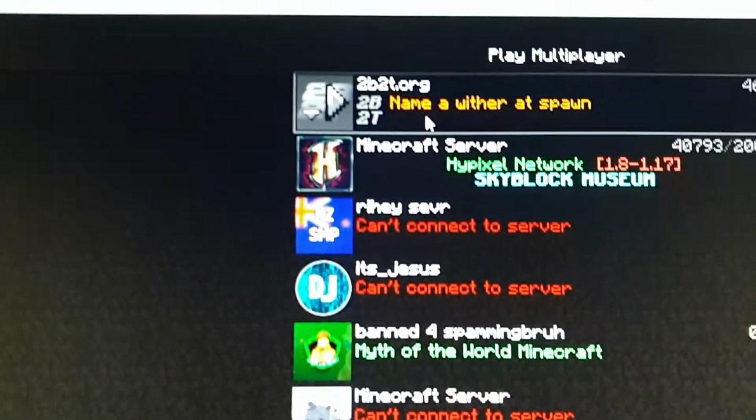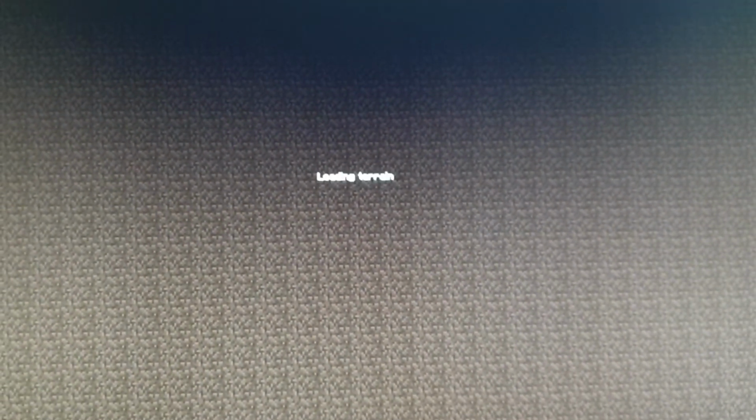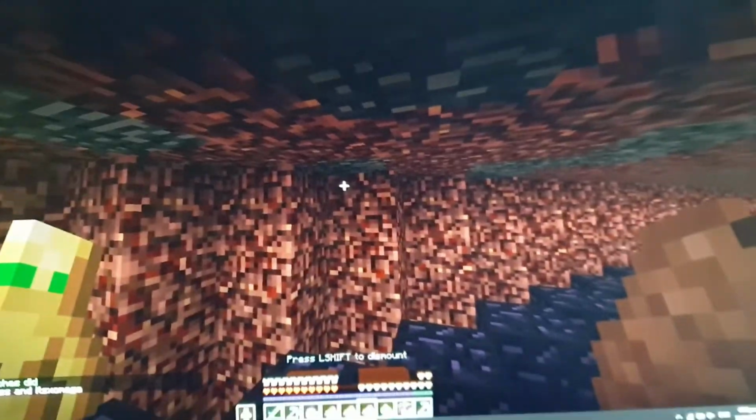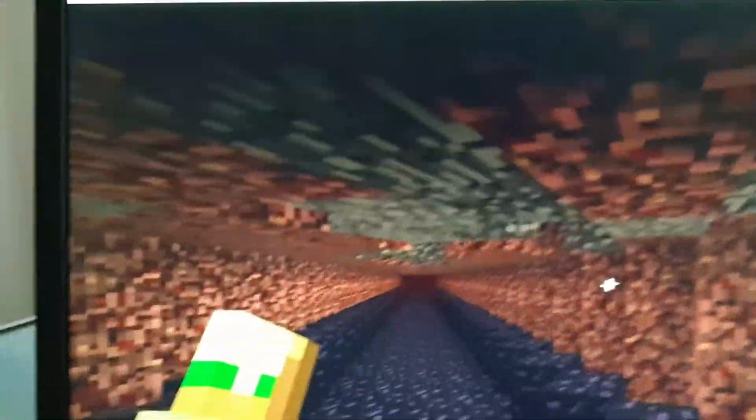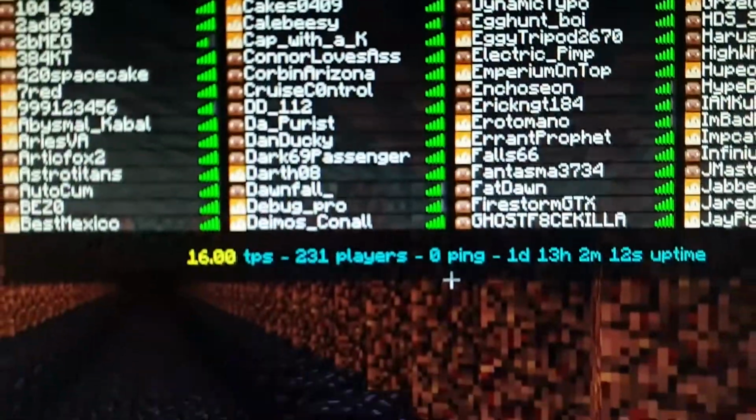Once that's done, you connect back to the server. And you should instant join like I did. It's official 2B2T, tab list and all, and official chat.